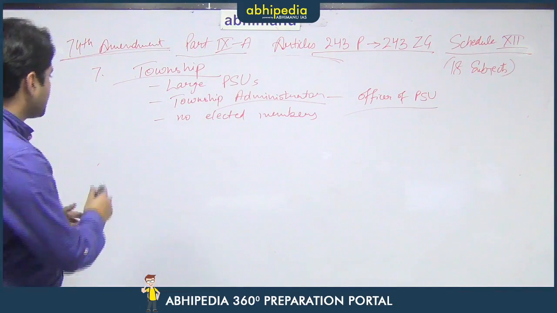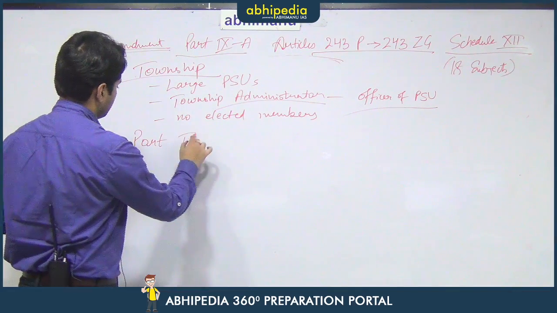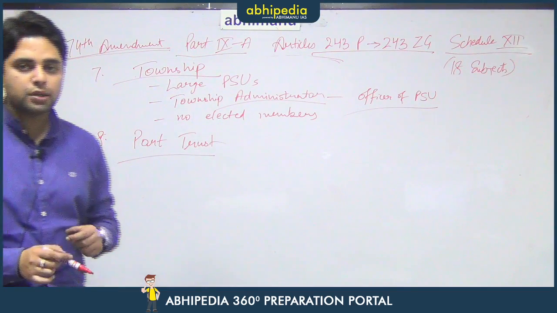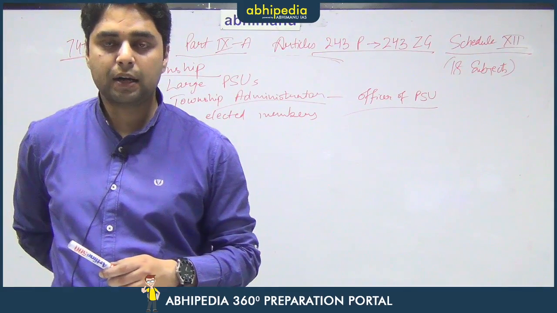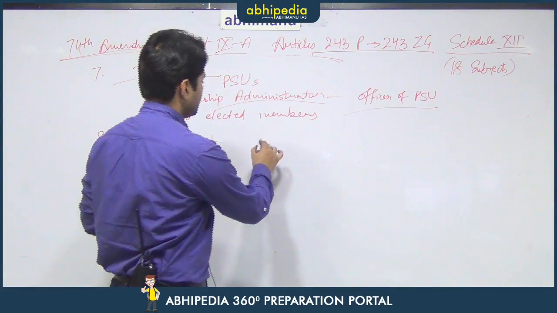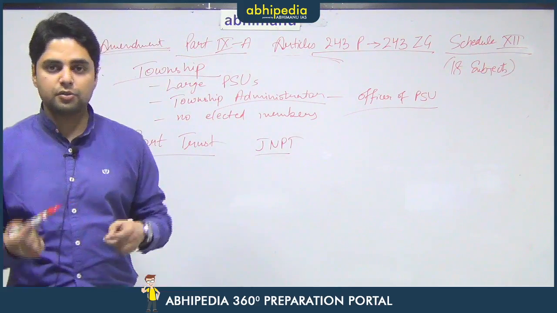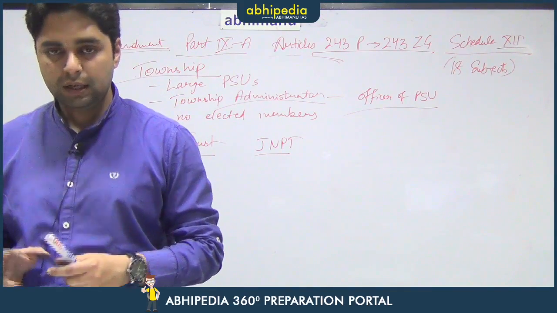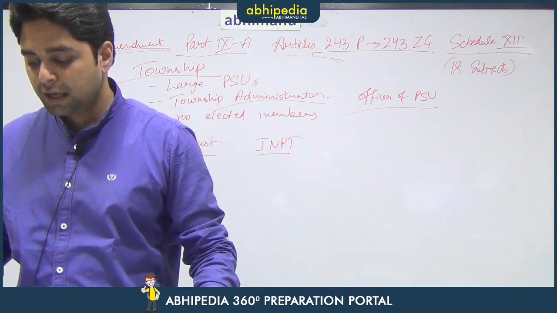Then the eighth type of body is a port trust. Now, there are very large ports in the coastal areas of India. In the coastal states of Gujarat, Maharashtra, for example, there is Jawaharlal Nehru Port Trust, the JNPT in Mumbai. So, the ports are so large that there are thousands of people living in those port areas, and there is a need for civic administration in those areas as well.